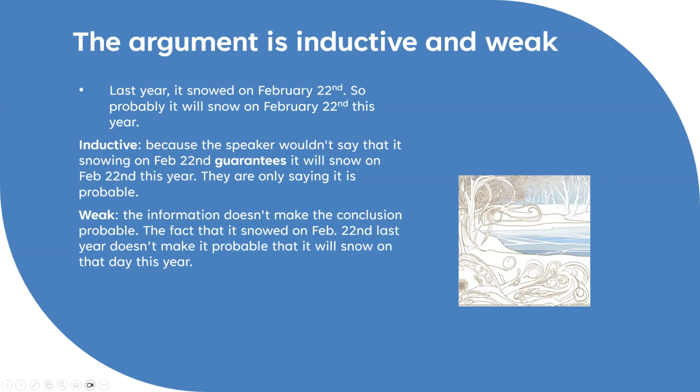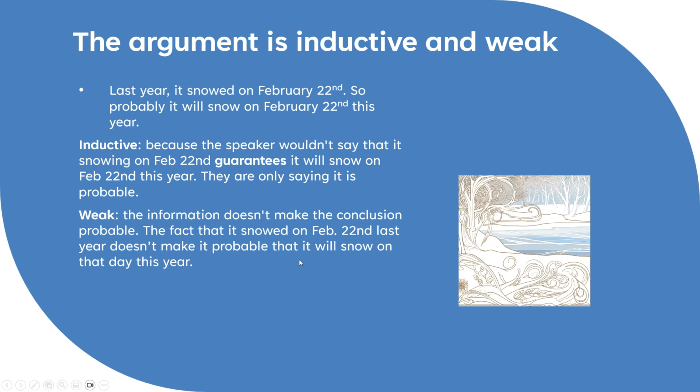Okay, it's inductive for the following reason. The speaker wouldn't say that it snowing on February 22nd last year guarantees it will snow on February 22nd this year, right? They're just saying it's probable. They're just saying, look, it snowed on this day last year, so it's probably going to snow on this day this year. Probably, right? So the fact that there's a probably in front of that conclusion indicates that it's inductive.